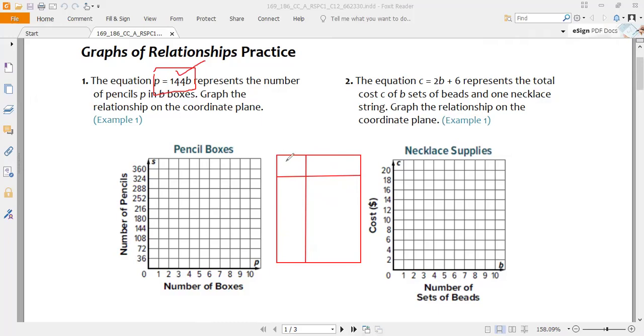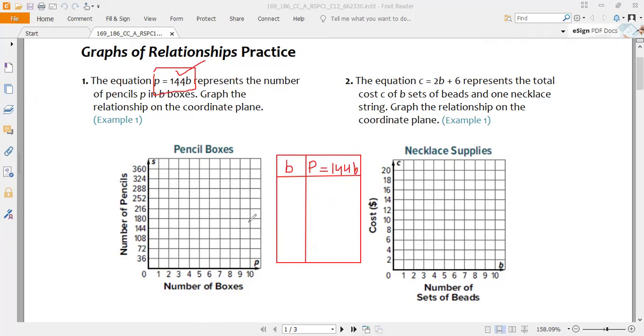So let me write here the number of boxes, that will be b. I will write b in this column. I will select 0, 1, 2 and 3, and it will give me how many pencils will be there in the given boxes. So I will write p equal to 144b. Okay, so I write this equation here.